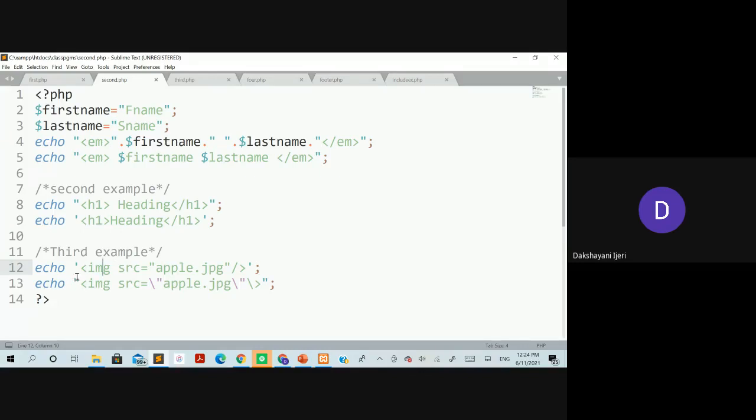Suppose you use the double quotes for the echo, and in between you also come across double quotes. In that case, this double quote is not meant for the echo statement, unlike the earlier case, where you can see how the double quotes are treated by the echo. But here you genuinely don't want this double quote to be considered part of the echo statement. Instead, it is only for the HTML section, for the value to be specified for the source attribute here. So how do you do that? Leave the double quote as it is, which is applicable for the echo, and the rest of the double quotes, which are not meant for the echo, have to be preceded with this backward slash here.